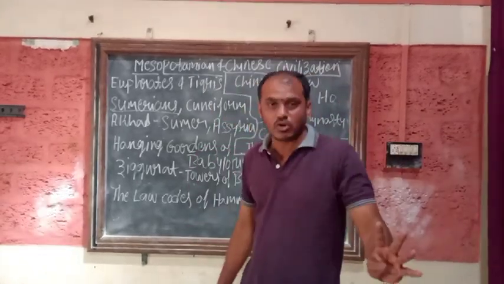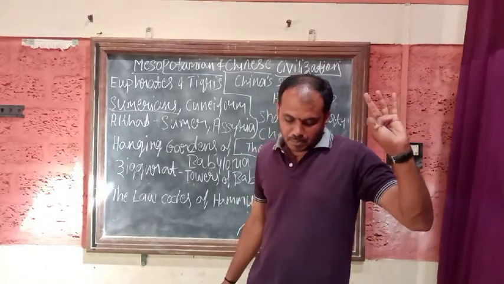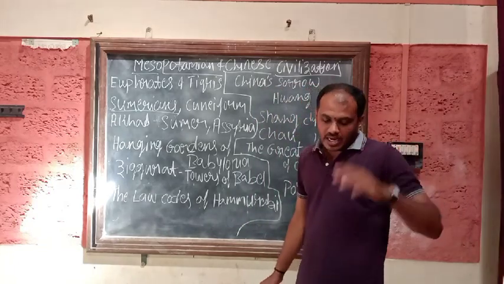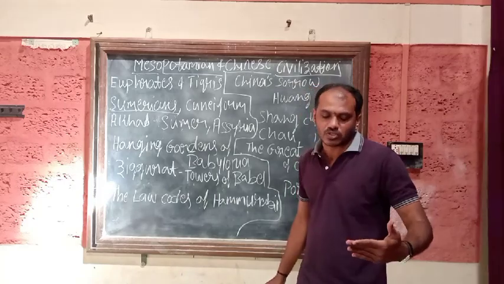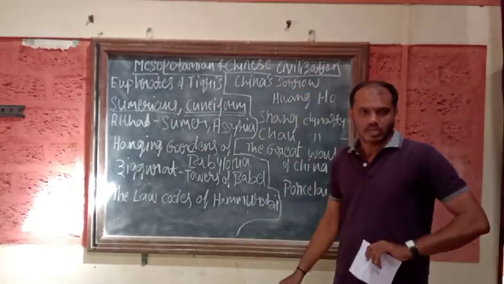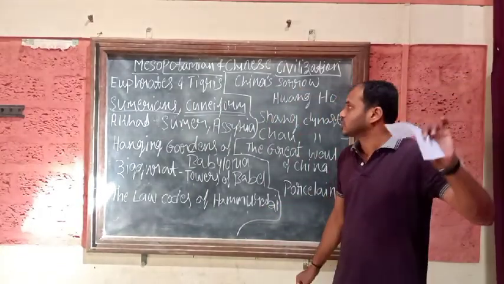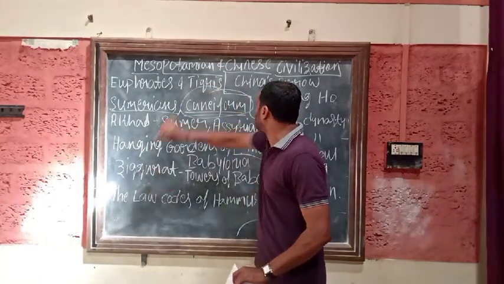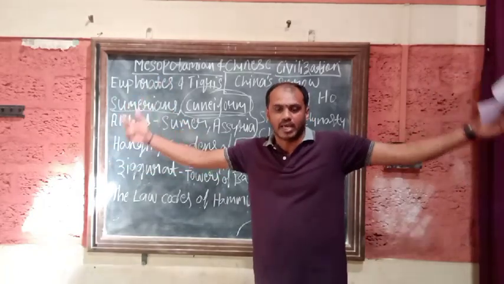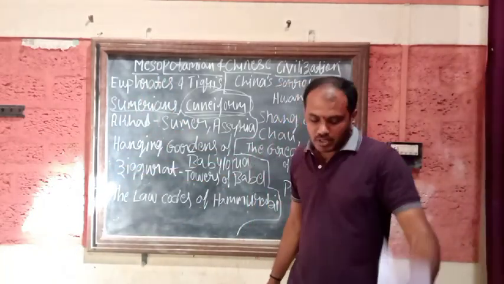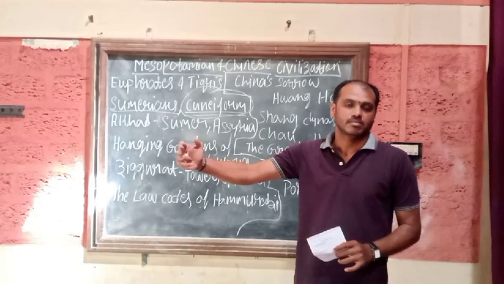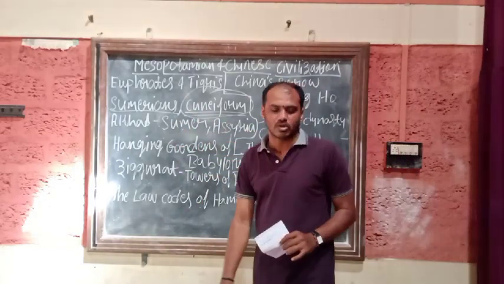Next came the Babylonians, the Assyrians, and the Persians. The Sumerians, Babylonians, and Assyrians used a systematic form of writing called cuneiform. So for the first time a systematic form of writing was introduced in the Mesopotamian civilization, and that is called cuneiform.